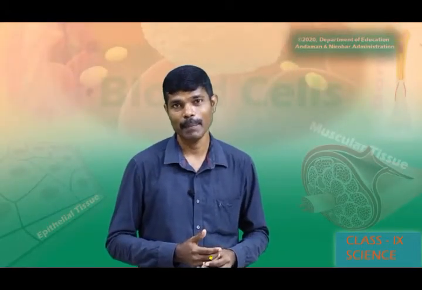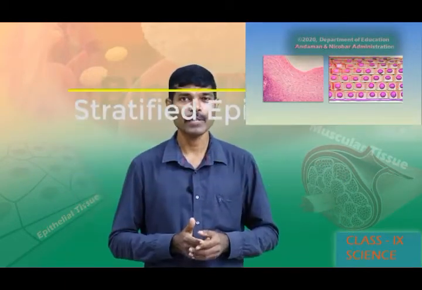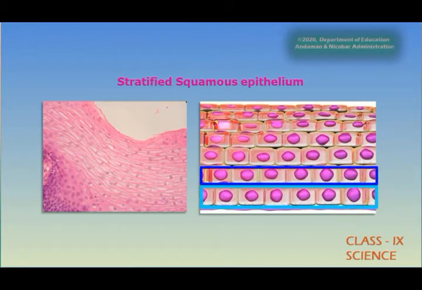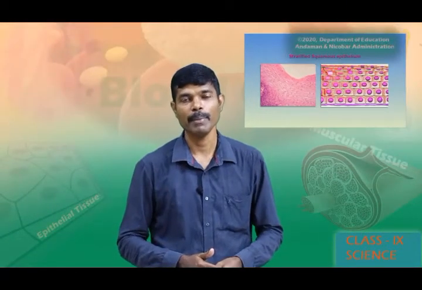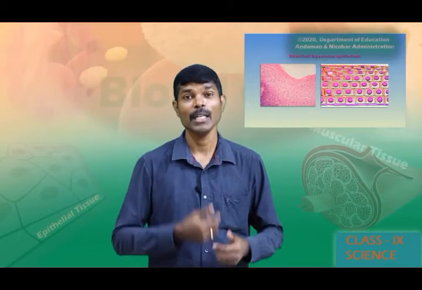Now we will see another type of epithelium, that is called stratified epithelium. Now look at the picture which shows the arrangement of cells in stratified epithelium. In stratified squamous epithelium, you can see many layers of cells are arranged, but in each layer you can see squamous epithelium. The simple squamous epithelium are arranged in many layers, thereby forming stratified squamous epithelium. This stratified squamous epithelium is mainly present in the inner lining of the mouth and esophagus.